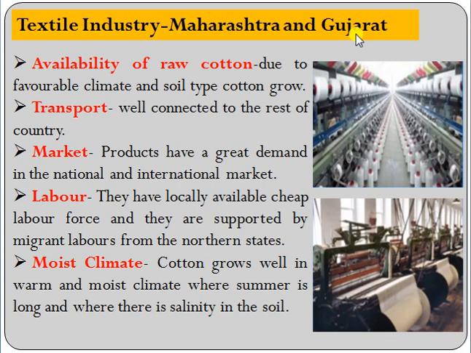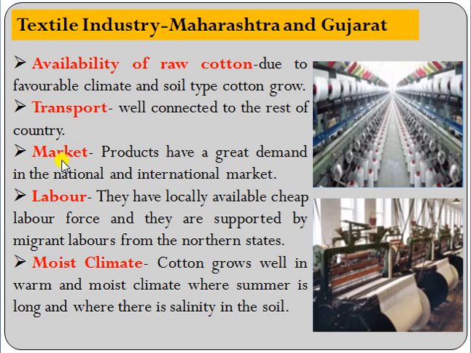Now, the reasons behind that are, first of all, availability of raw cotton. Mainly in Maharashtra it is Mumbai, or in Gujarat it is Ahmedabad. Very easily these places could get the raw material from Maharashtra and Gujarat because they produce cotton on a large scale. Next one is transport facilities. They are well connected to the hinterland, meaning areas from where they can get the raw material.